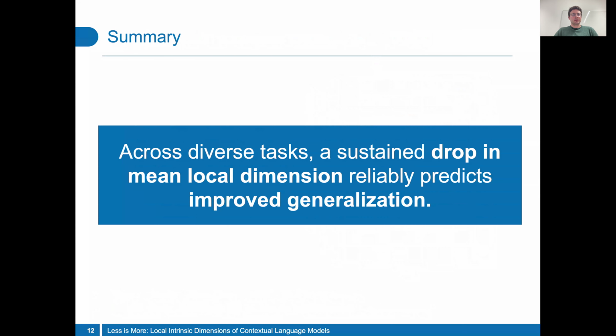To summarize, we can now study learning through geometry, reducing our reliance on task-specific validation. A sustained drop in mean local dimension reliably predicts improved generalization. By revealing this hidden geometry of LLMs, we take a step towards making training more interpretable, transparent, and manageable.